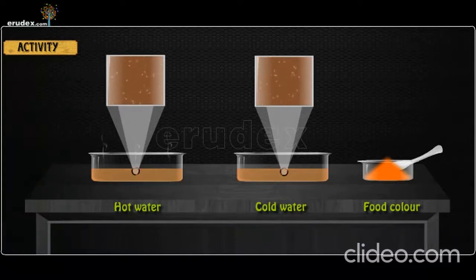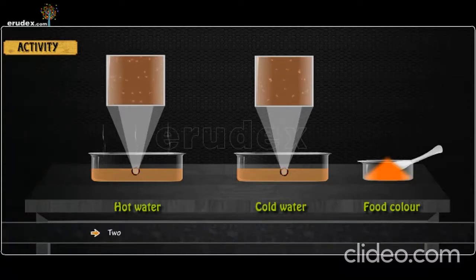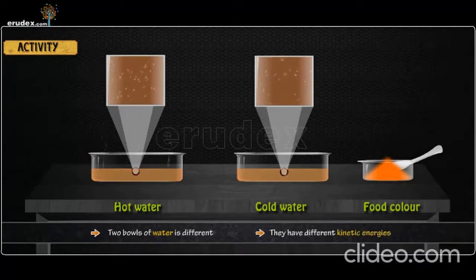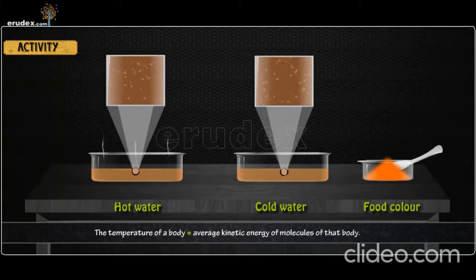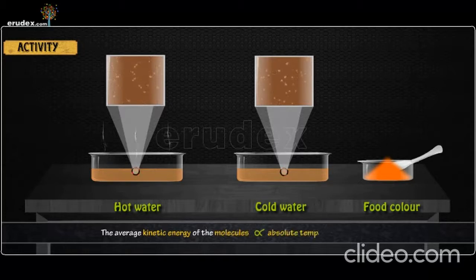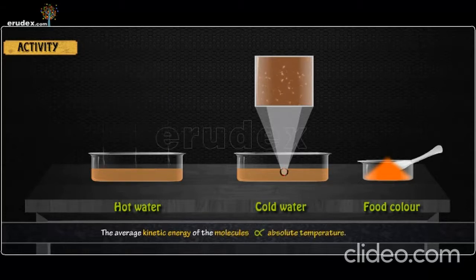As the speed of motion of particles in the two bowls of water is different, we can say that they have different kinetic energies. The temperature of a body is equal to the average kinetic energy of molecules of that body. The average kinetic energy of the molecules is directly proportional to the absolute temperature.